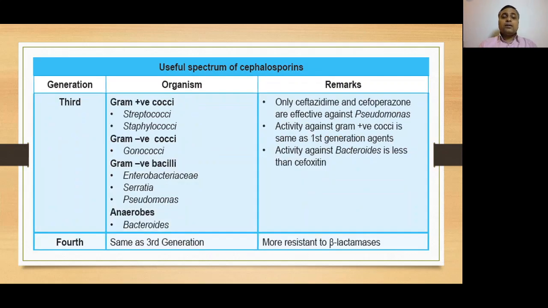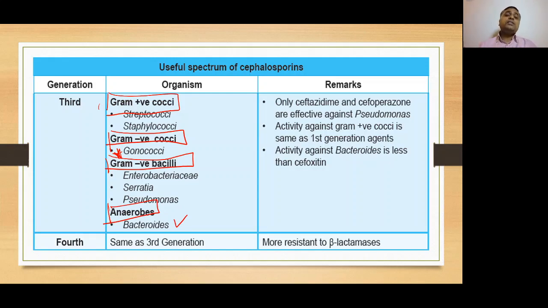Then, third generation. Third generation cephalosporins are effective against gram-positive cocci, which are streptococci and staphylococci. In addition, they are also effective against gram-negative cocci, for example, gonococci, and gram-negative bacilli as well, Enterobacteriaceae, Serratia, and Pseudomonas, as well as against anaerobes, for example, bacteroides, which we have previously discussed.